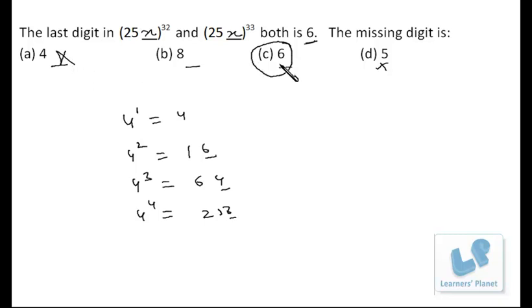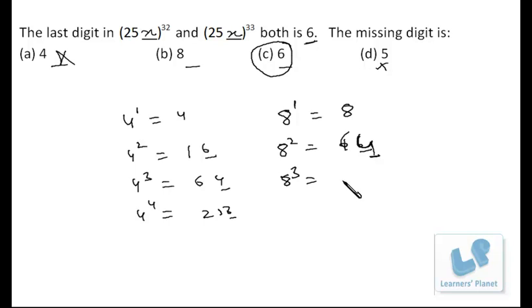Obviously, we have found out that 6 is the correct answer, but how to eliminate the others, for better clarity of concept, I'm just discussing it. Now 8. 8 raised to 1 is 8. 8 square ends in 4.